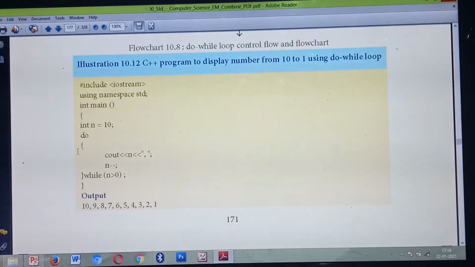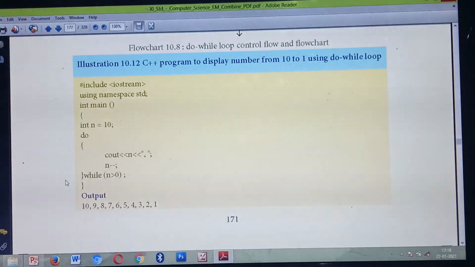Then you are executing the program using which loop? Do while loop, isn't it? So first which keyword do you need to give? do. Then inside, cout of n. What's the meaning of this? cout of n means you are printing the value of n here. Next, n minus minus. What's the meaning of n minus minus? You are going to decrement the value of n by 1 each time. Understood?